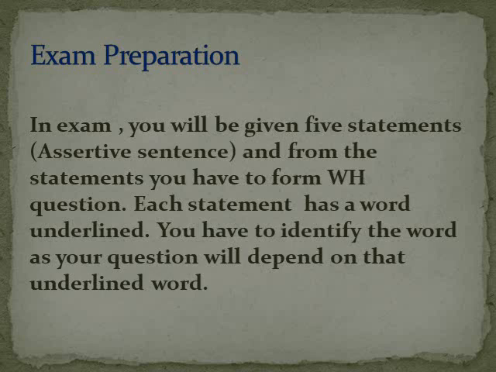That means in exam you will find 5 statements or 5 assertive sentences, and you have to change the assertive sentences into question, WH question, and you will have a word or a part of sentence underlined. একটা ওয়ার্ড অথবা একটা পার্ট আন্ডারলাইন করা থাকবে সেই স্টেটমেন্টের. So you have to identify that underlined part, because your answer will depend on that underlined word. So to identify the underlined word is very important.